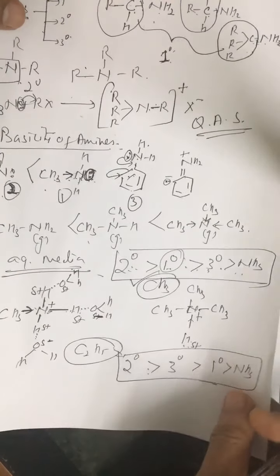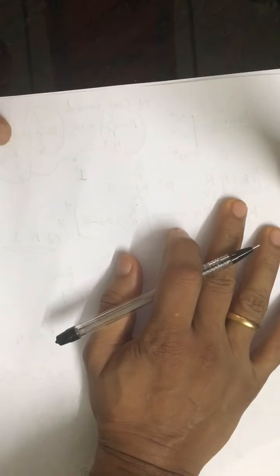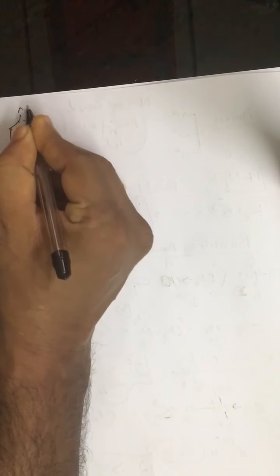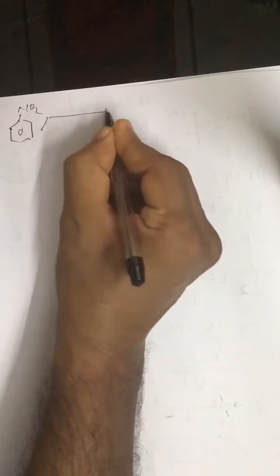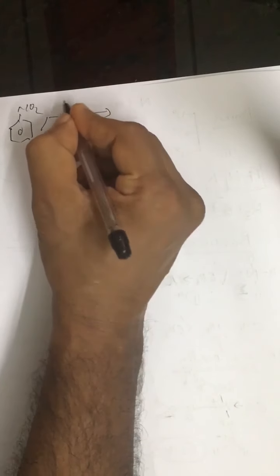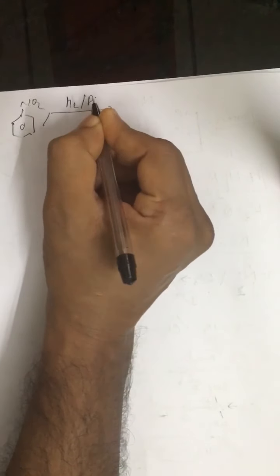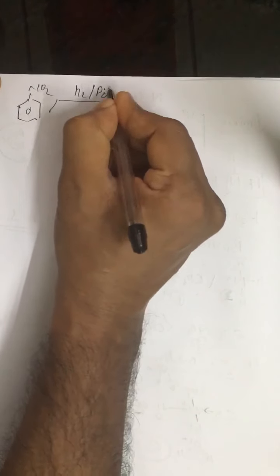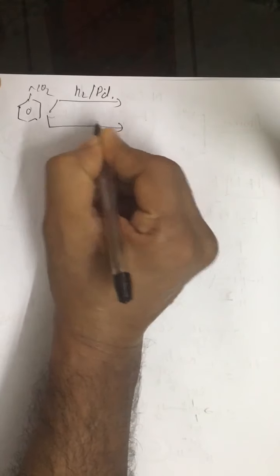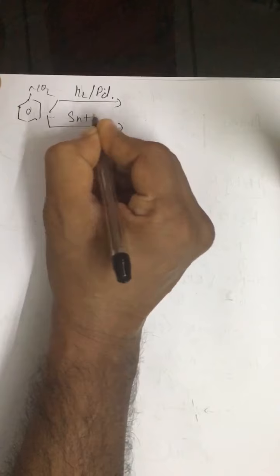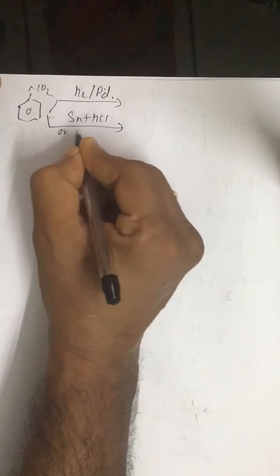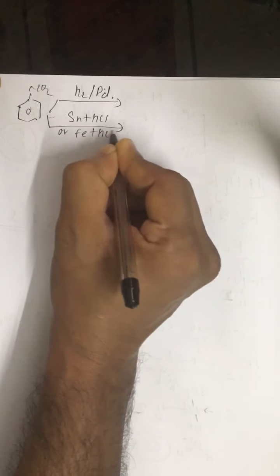And then some important points include preparation of amines. For preparation of amines, we have reduction of nitrobenzene by using hydrogenation in the presence of palladium, or we have Sn plus HCl, or we have Fe plus HCl.